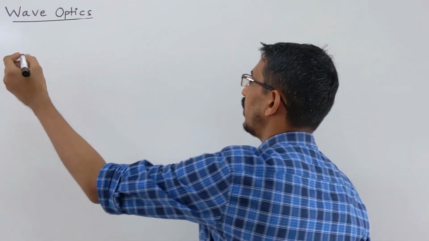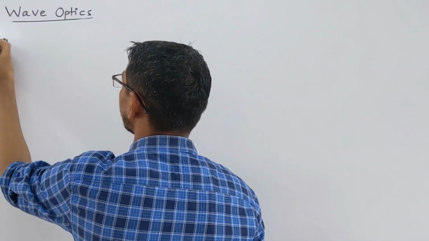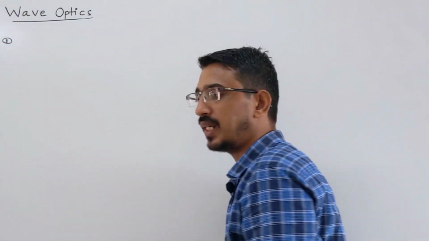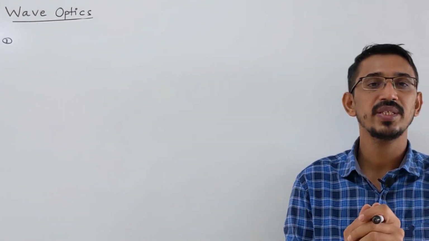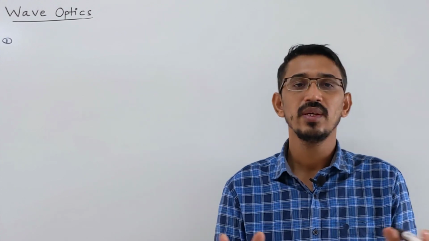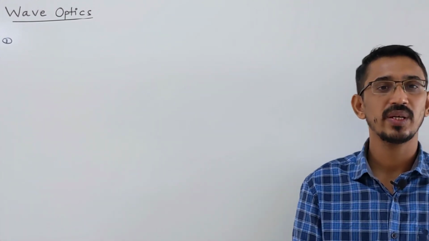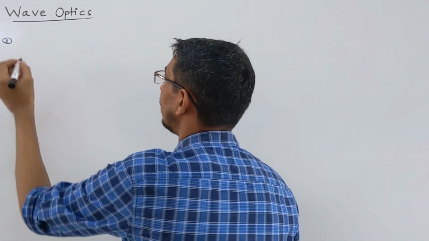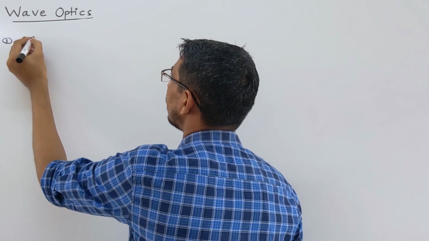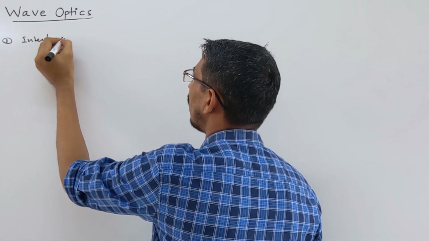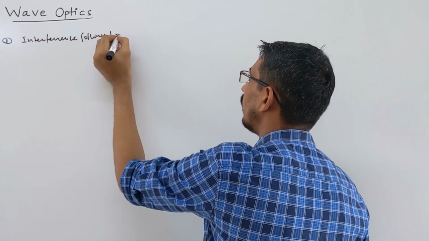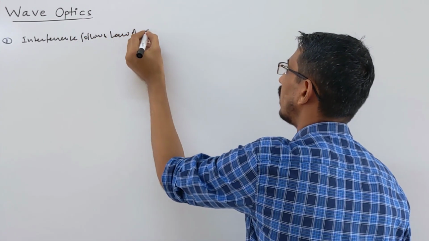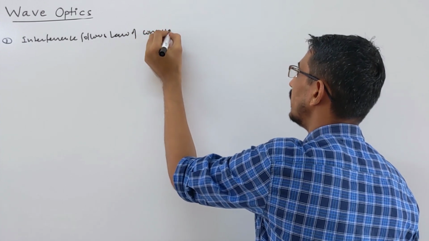So, a small point while we're learning about interference. First and most important, interference follows the law of conservation of energy. In interference, energy is not created or destroyed, just exchanged or redistributed. So it's very important to remember that interference follows the law of conservation of energy.